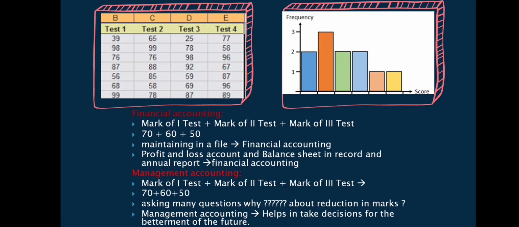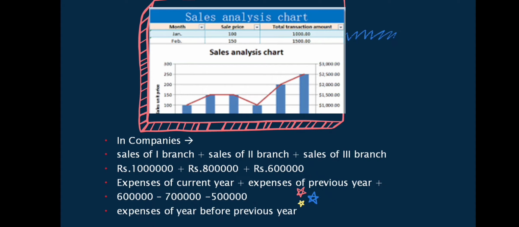See, you imagine the same thing for the company. Every year, the journal, ledger, trial balance, profit and loss account, balance sheet, everything is prepared by the company. Then they keep it in the separate annual report. This is what is known as financial accounting. But in the same way, we can apply it in the aspect of management accounting.